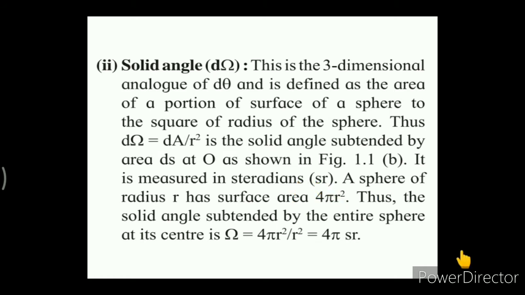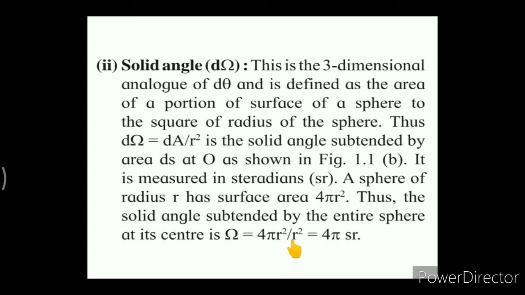When we are talking about the entire sphere, the sphere of radius r has its surface area 4 pi r square. Thus the solid angle subtended by the entire sphere at its center is given as omega, as it is the ratio of the surface area to the square of the radius.